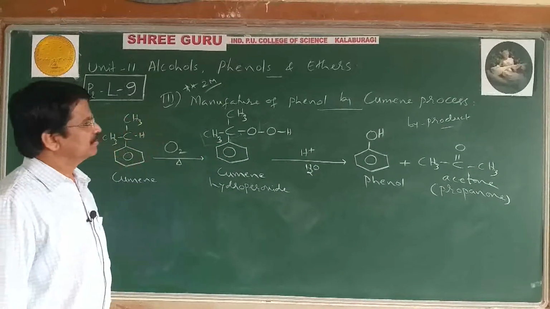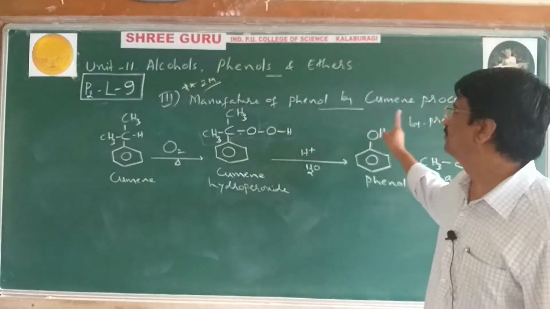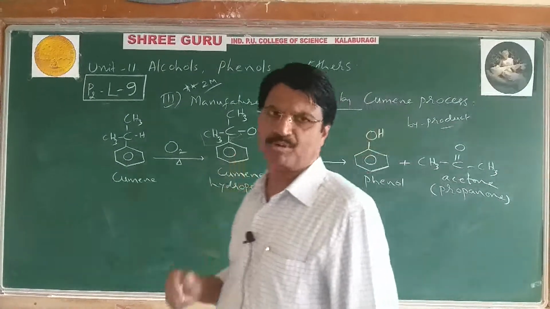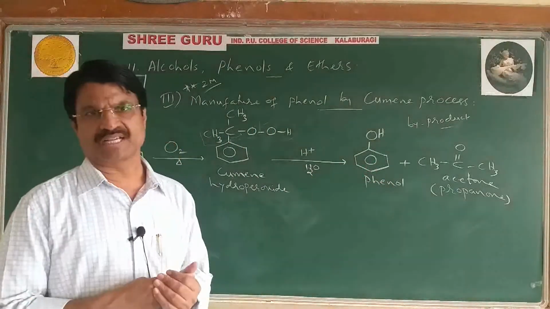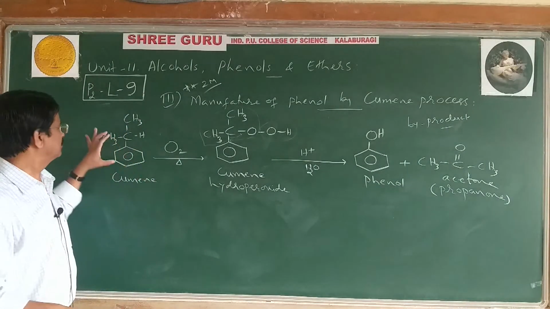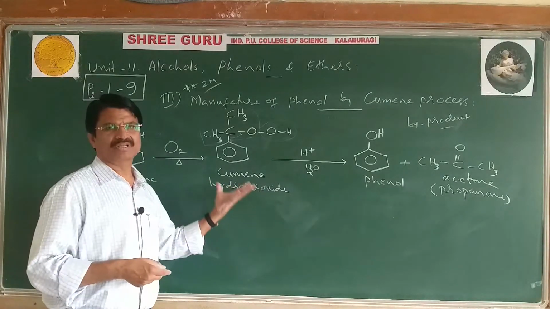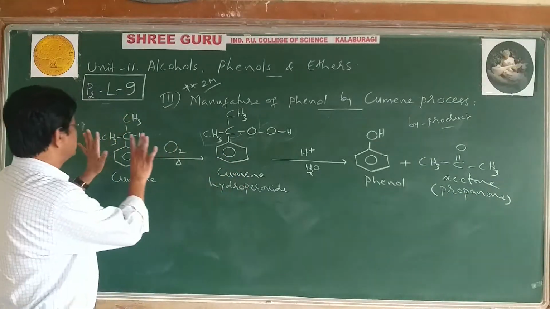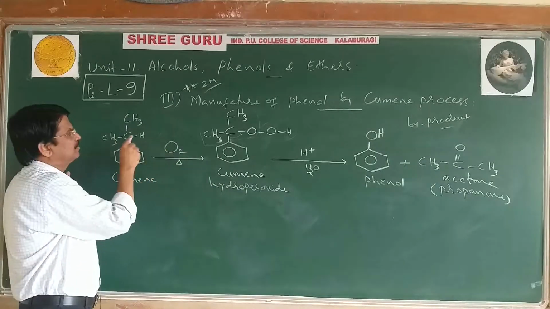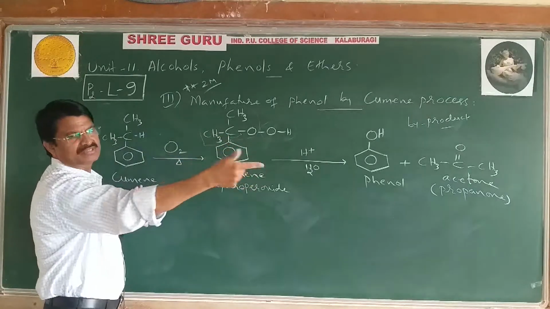Okay, I will repeat once again. It is an important reaction, practice well. Manufacture of phenol by using cumene. First, cumene is taken in the reaction vessel and heated while passing oxygen or air, and it undergoes air oxidation to give a compound called cumene hydroperoxide. But better you write the structure. This part is the same; the only change is that between C and H you write OO. This is the second structure, and the last structure is easy: one is phenol, second is acetone.